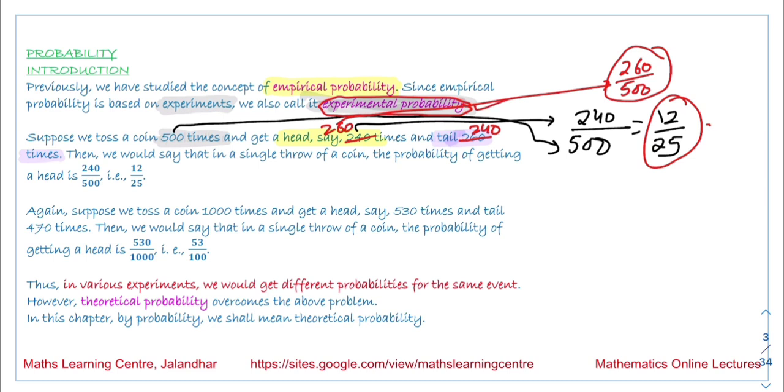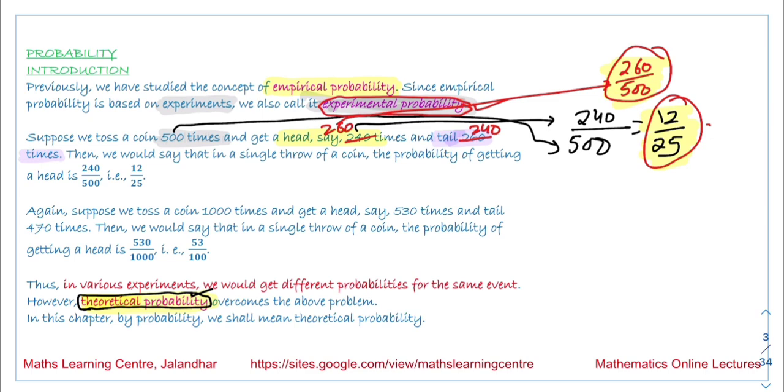Now in this chapter we are going to study the theoretical probability. Theoretical probability addresses the problem that with the change in experiment the value of the probability, that is the value of the chance of that particular event happening, is changing. To overcome this problem we are going to deal with the definition of theoretical probability, and we will solve the problems based upon this.